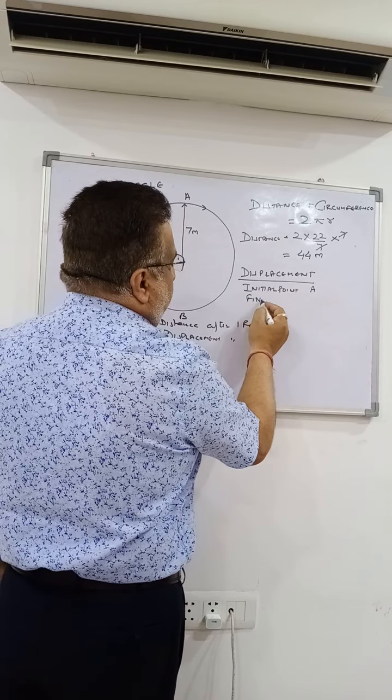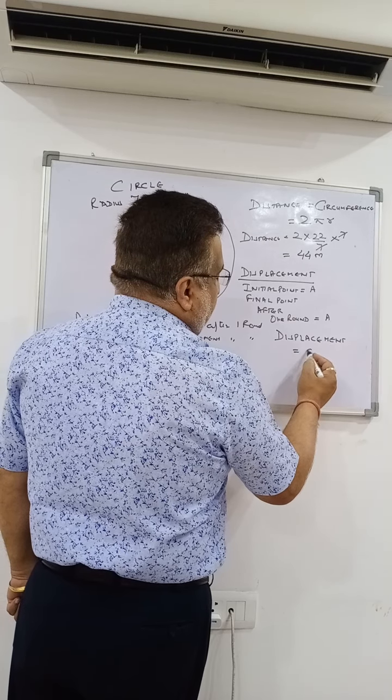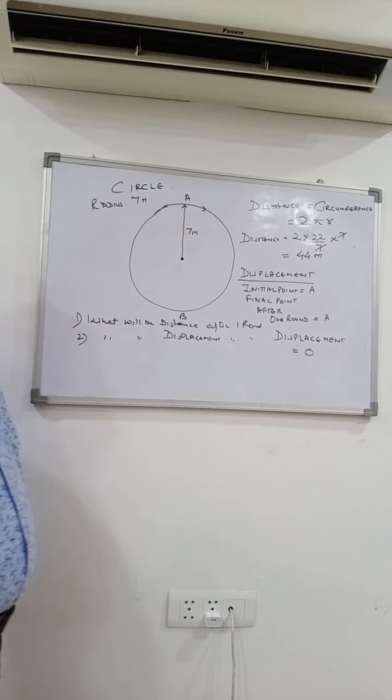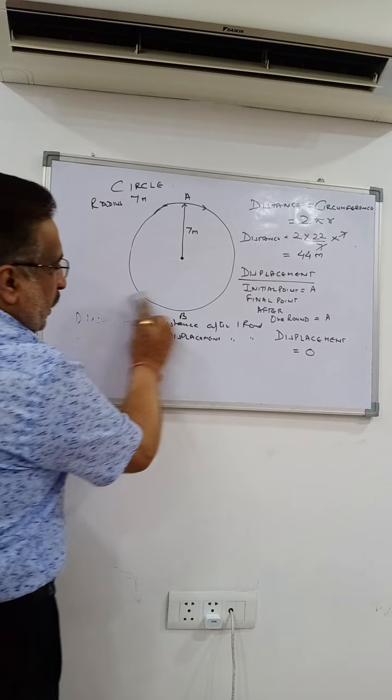Though the person has completed the whole circle, the displacement is 0. The initial point and the final point are both A. So the displacement is 0. Have you understood the difference between distance and displacement? Distance is the actual path traveled, and displacement is the shortest distance between the initial and the final positions. Moving on to more examples. I will be doing lots and lots of examples so that you don't need to do other things.